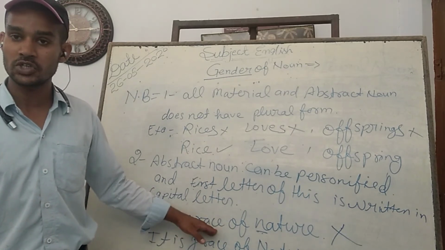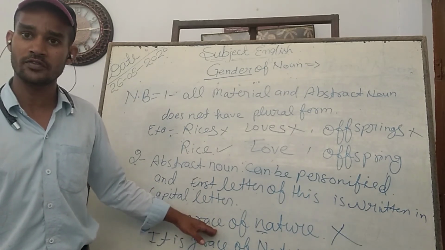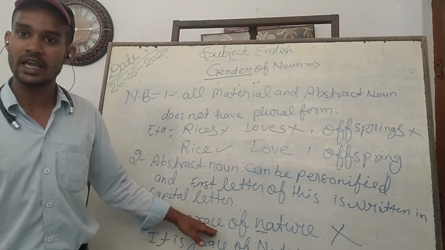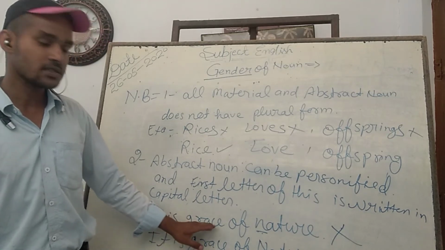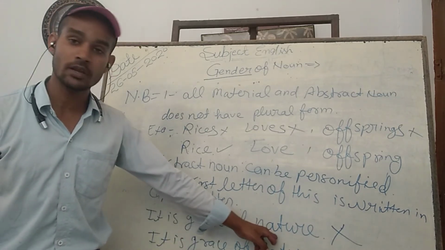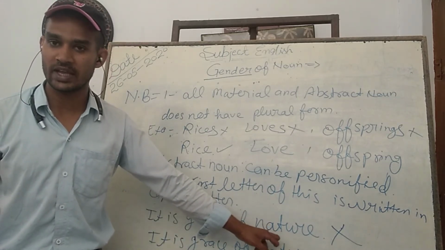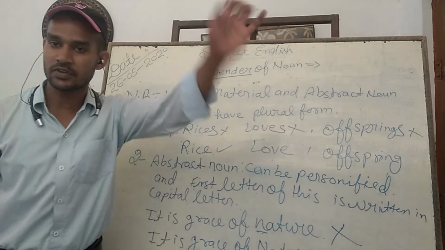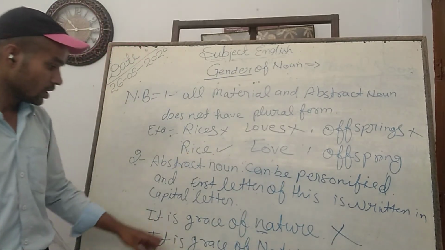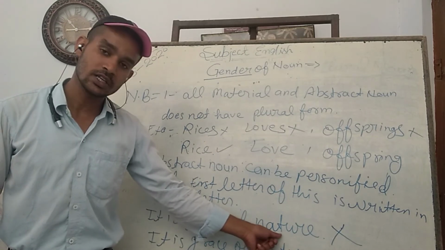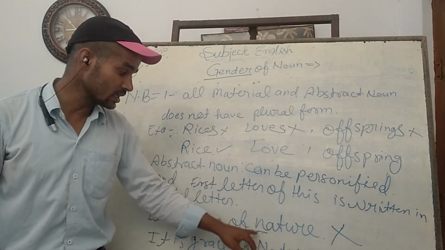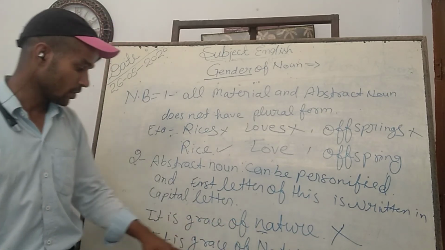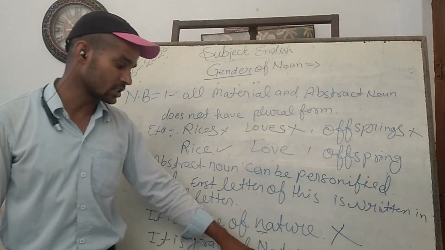It is the characteristic of the human race, not of other objects. Even living animals don't know about all this. So grace is the nature of human beings, and here nature means prakriti, God, you can say, plants, etc. Whatever the physical world around all of us. But here the word nature, prakriti, has been personified. So you should not write it in small letters, but with a capital letter: it is Grace of Nature.